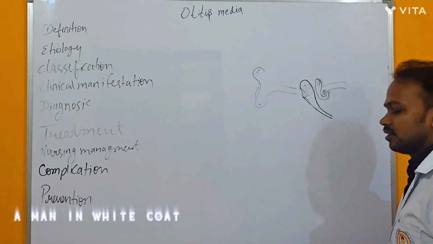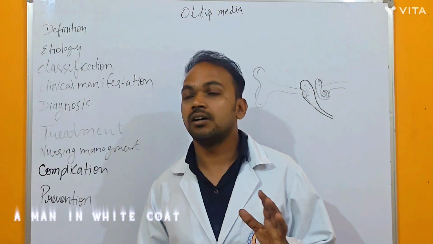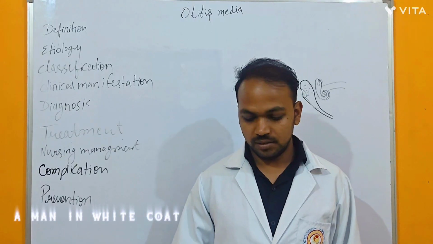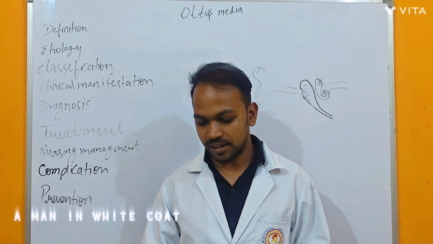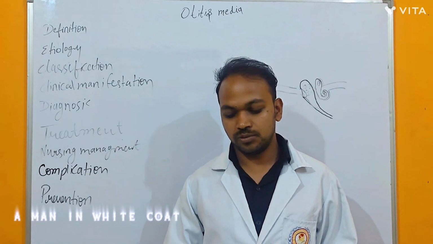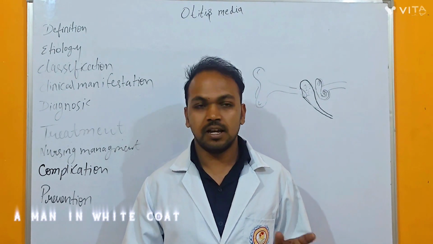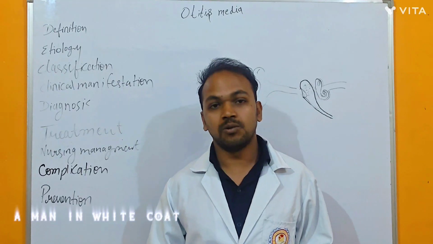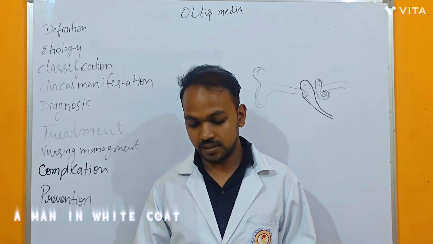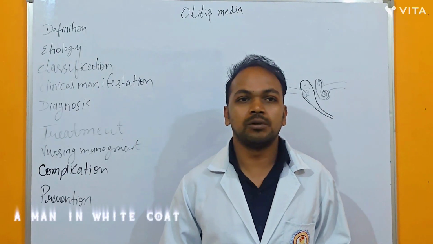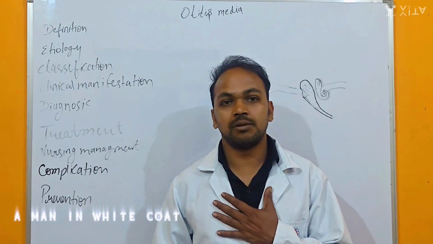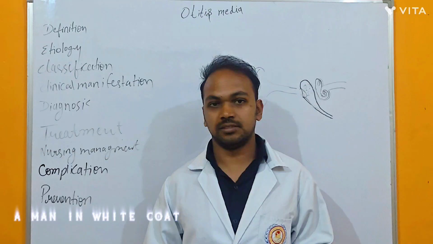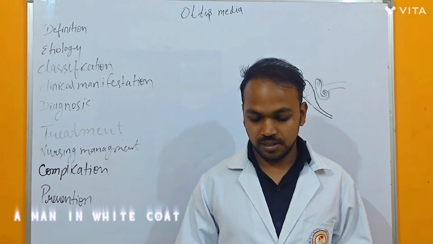otitis media. So what is the etiology, meaning the causes of otitis media? The first one is bacteria, then virus, then Eustachian tube infection. Because of bacteria there are chances of otitis media. Then viral infection. Here the common cold is a very common viral infection. Because of a viral infection, or we can say an upper respiratory infection, it is a cause of otitis media.